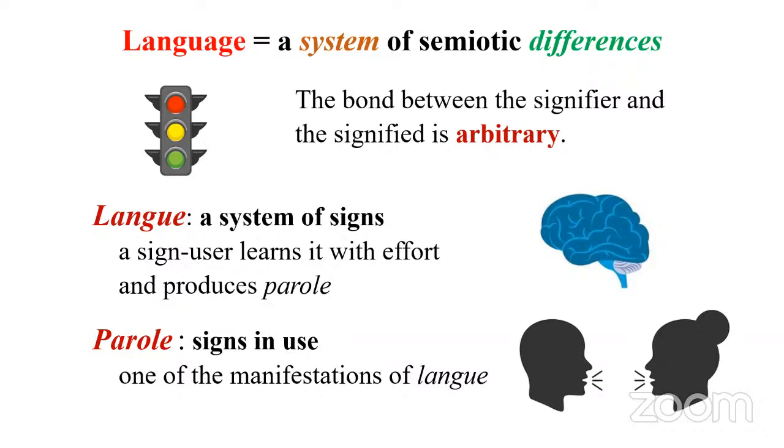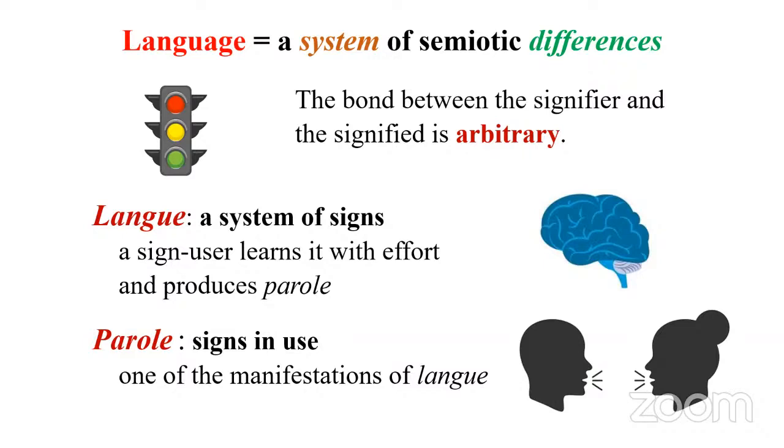So a person learns all these things with effort. And this is a kind of a godown, or a kind of a bureau. It's a kind of a storehouse. It's a kind of a brain. So we collect everything, it is there. Langue represents a system. It's a storehouse of signs. Parole, P-A-R-O-L-E, refers to how we make use of certain signs in a particular context. So simply put, signs in use, in everyday use.